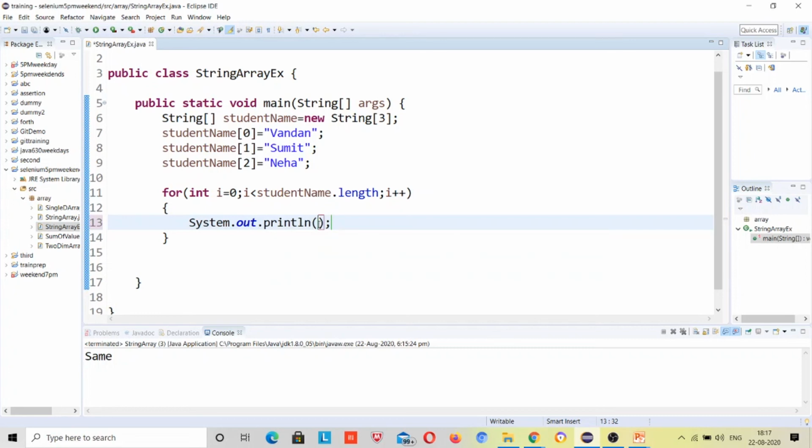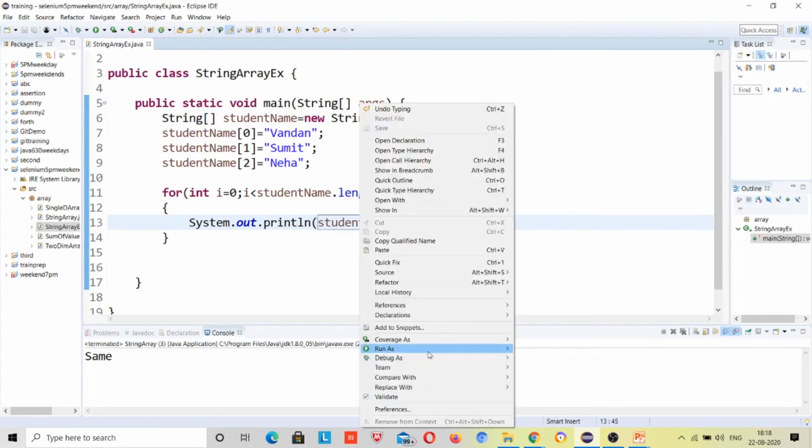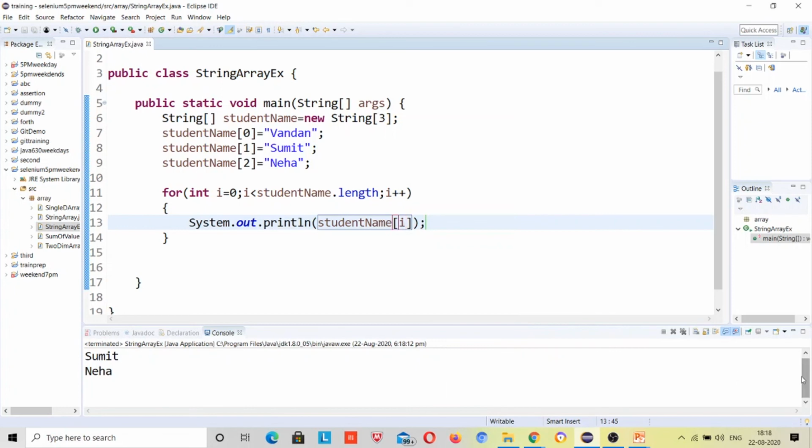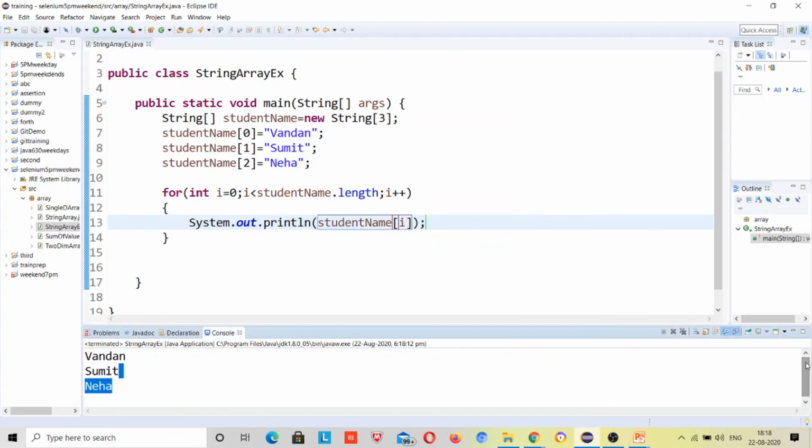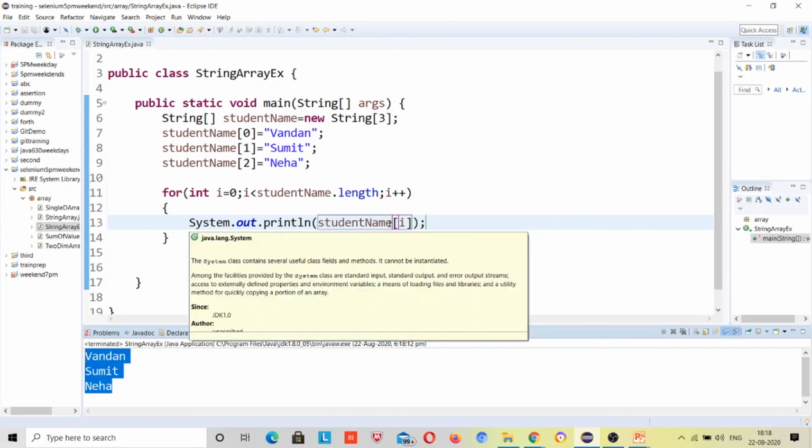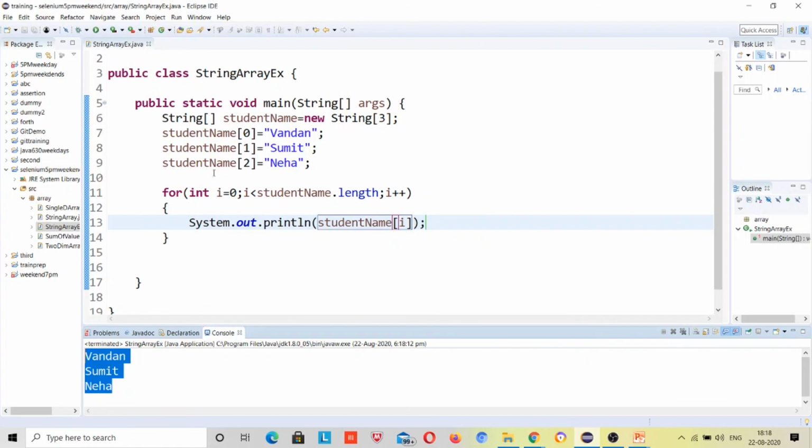Here I have to print studentName of i, right? So first time it will print, yeah, it's printed Vandan, Sumit and Neha. So this way we can use the string array, right? So if I ask you guys to make a program to reverse a string, how can you do it?